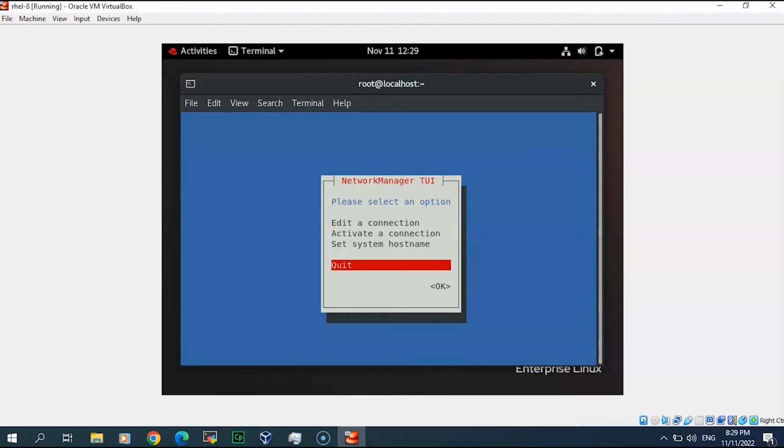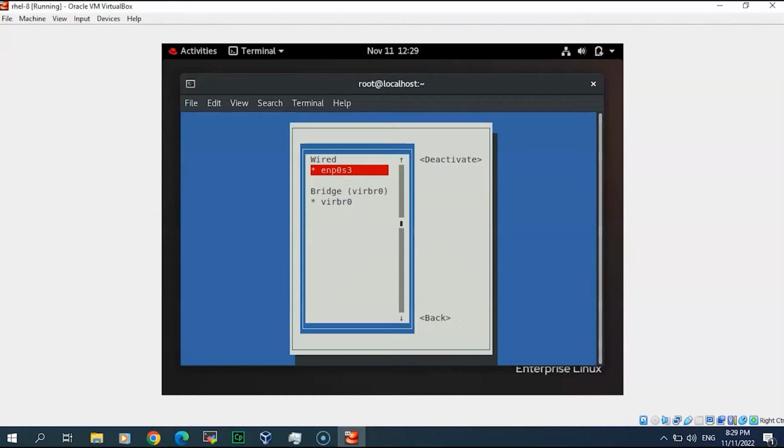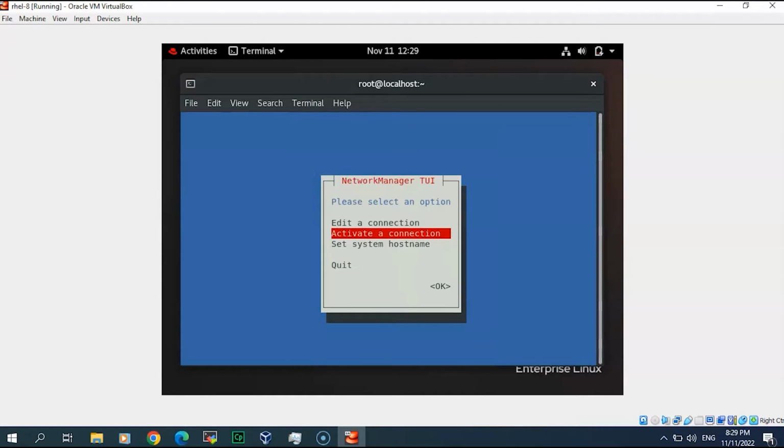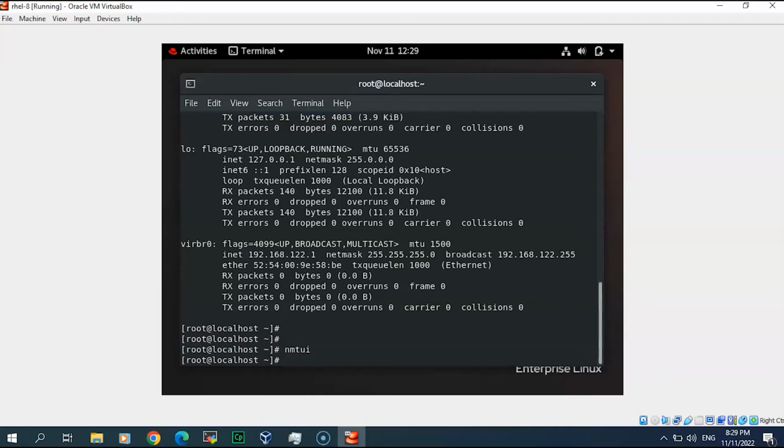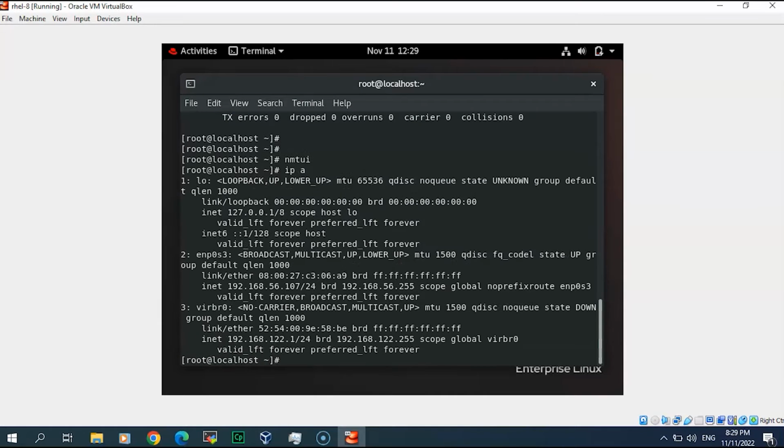At this level, I have to deactivate and activate, and make sure that the IP is still configured. Okay, it's configured. The next step is to use any X host, PuTTY or Xgraphic.